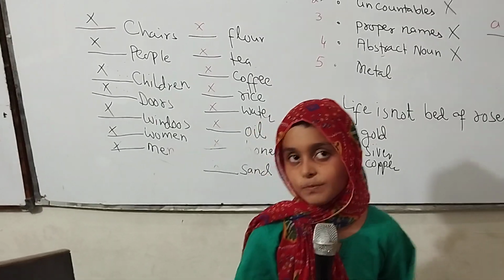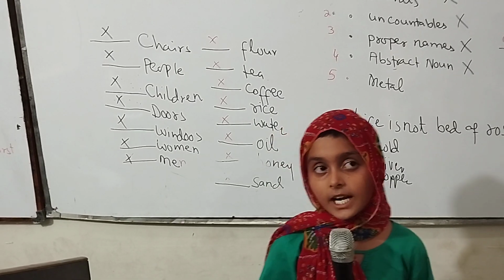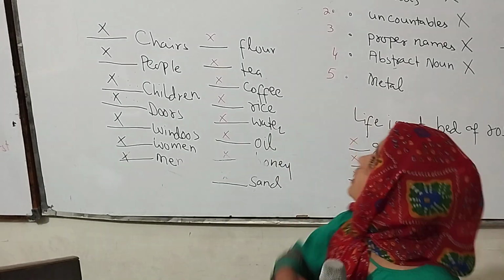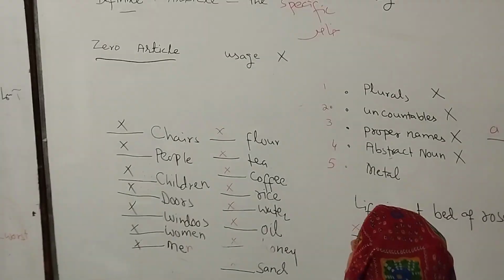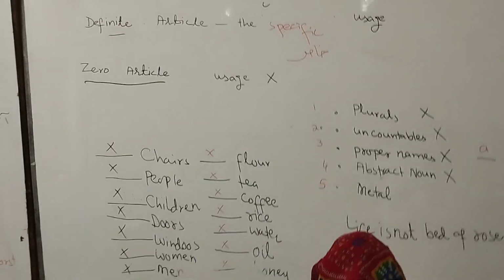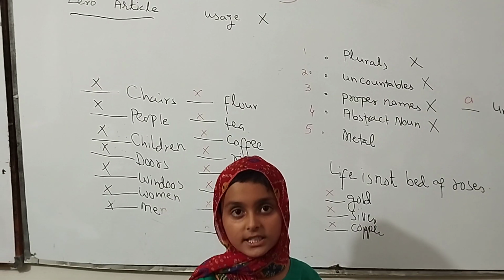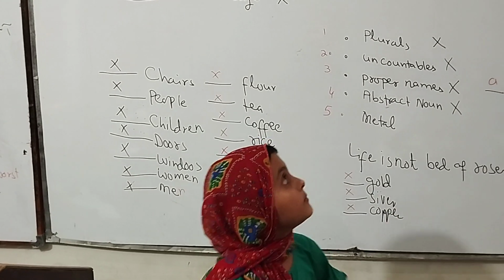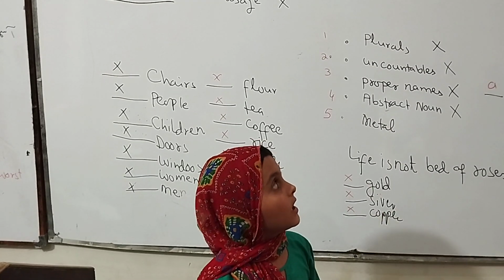Presentation topic is article. Article is two types. First type is indefinite article and second type is definite article. First of all, article a and an. Definite article is used for the specific article. Indefinite article a, for example, honesty, honest. H is silent, or read as honest. And second, European, where the e is not silent.